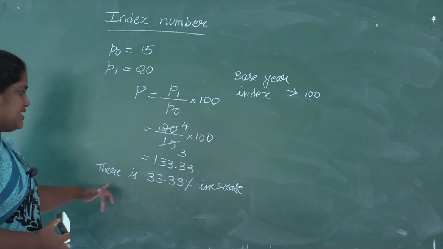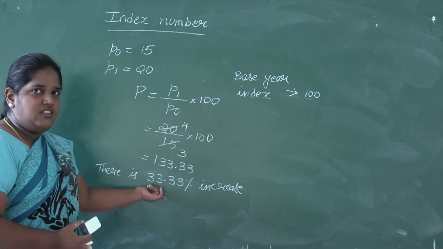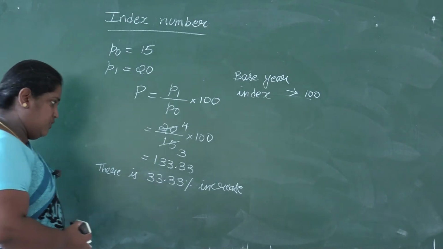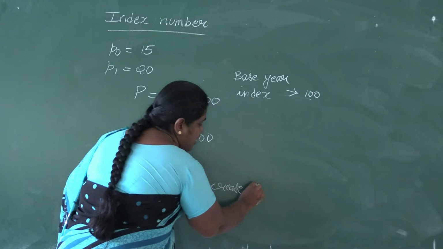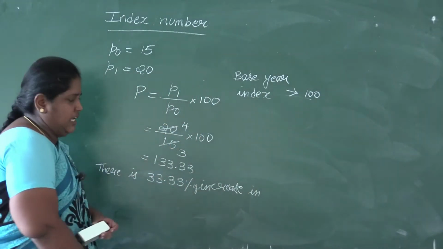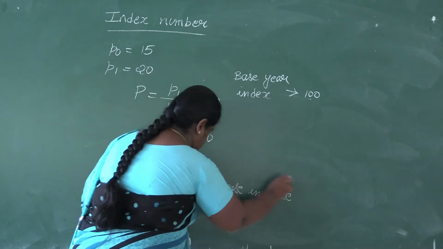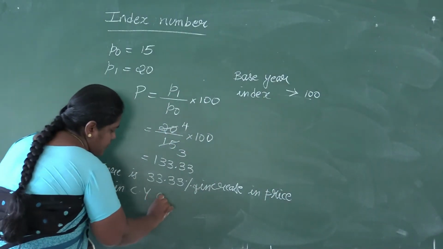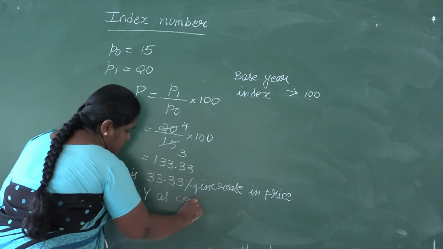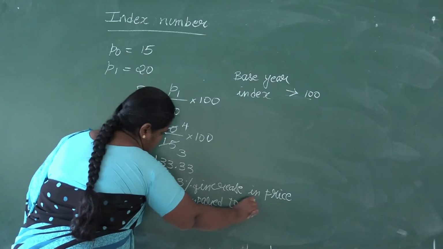Now here, since it is more than 100, we'll write there is 33.33 percentage of increase in price in the current year as compared to the base year.